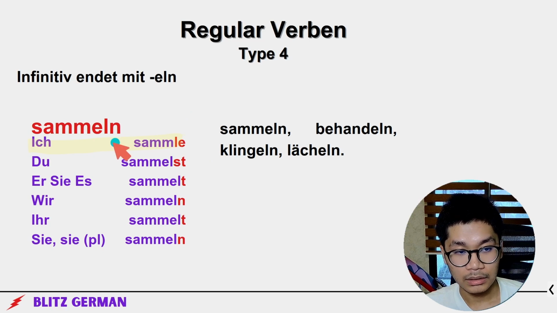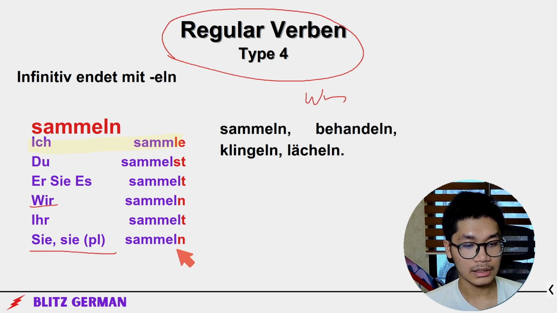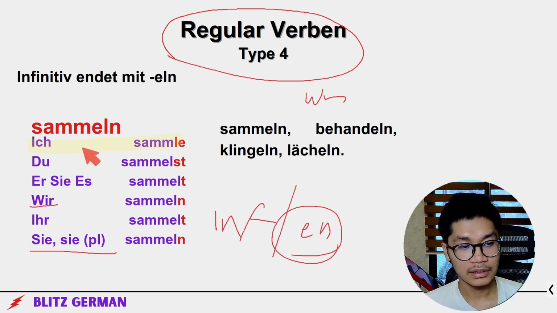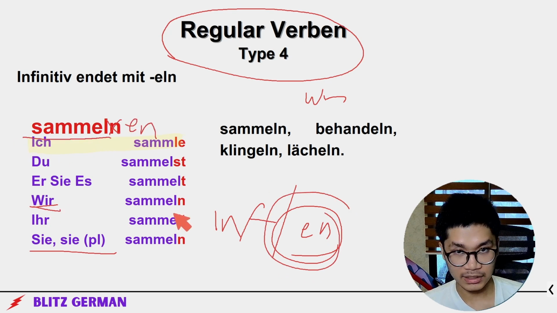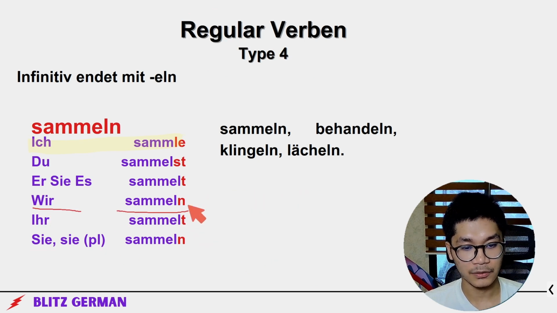Now, this is type 4. Type 4 isn't that hard if you memorize wir and sie as infinitive instead of en. Why? Because if you memorize this as en, you're going to remove n here, and then you do wir sammel. And it's wrong. It's not wir sammel. It's infinitive. Wir sammeln instead of wir sammelen. It's wrong. And sie sammeln.